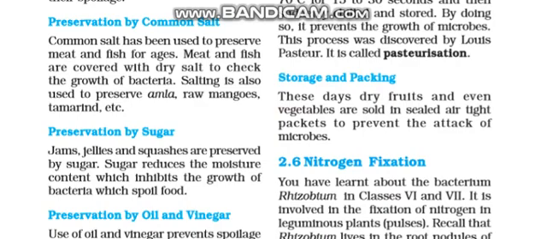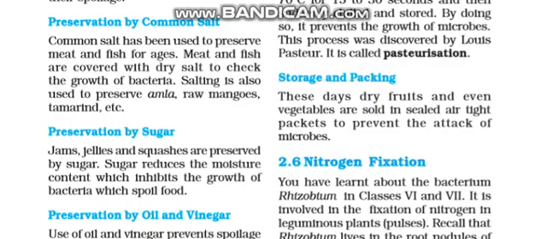The next common method is preservation by common salt. Common salt has been used to preserve meat and fish for ages. Meat and fish are covered with dry salt to check the growth of bacteria. Salting is also used to preserve amla, raw mangoes, tamarind, etc. When we take meat and fish into our houses, we cover them with salt to check the growth of bacteria.